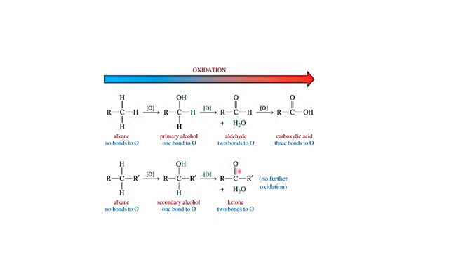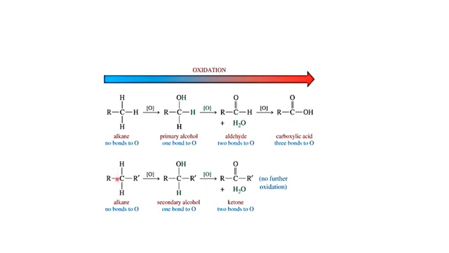Now, if we further oxidize the aldehyde in the presence of nascent oxygen, there is production of carboxylic acid. This carboxylic acid has three bonds attached to oxygen. Carbon is bonded to oxygen through two bonds, and this carbon is attached to a hydroxyl group through one single bond. So the total number of bonds to oxygen is 3.